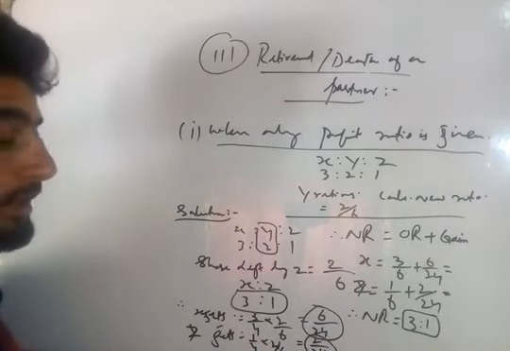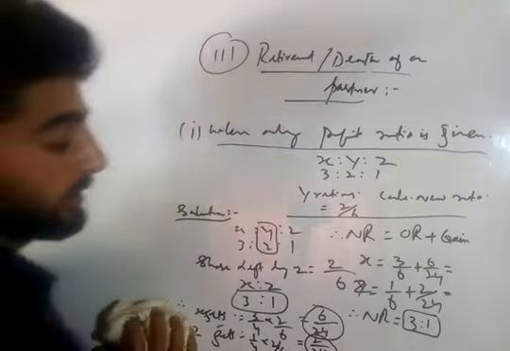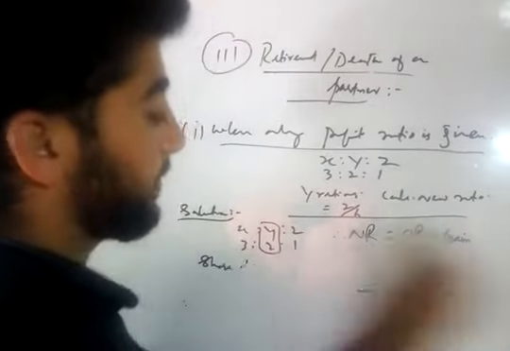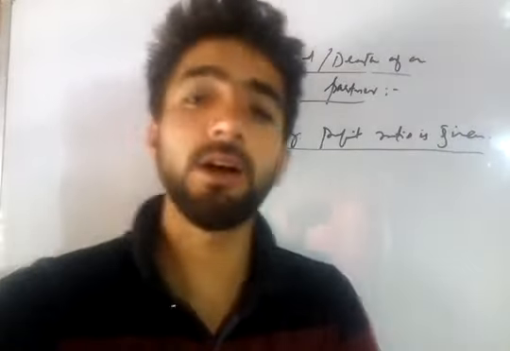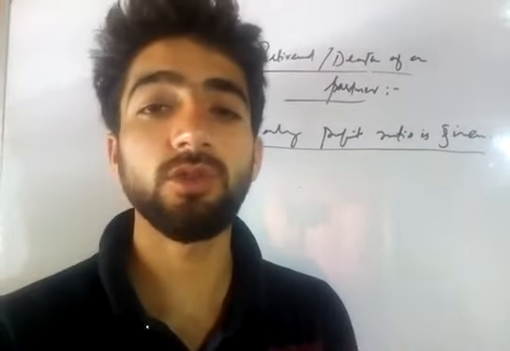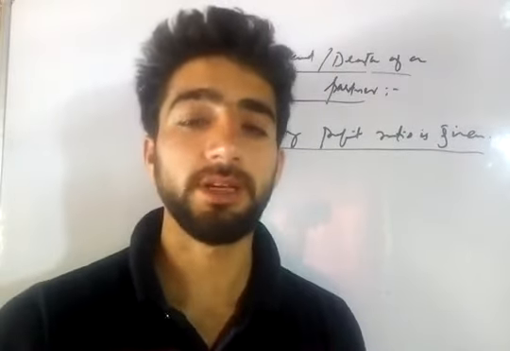That was the first method. Next, if we want to avoid these hectic calculations, we can also follow a shortcut method.